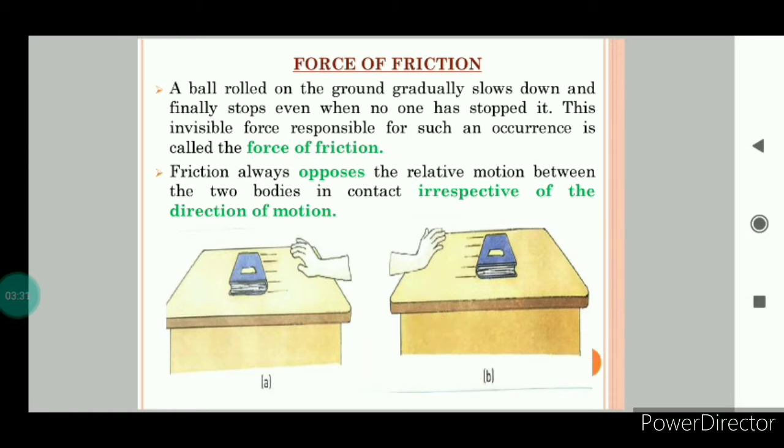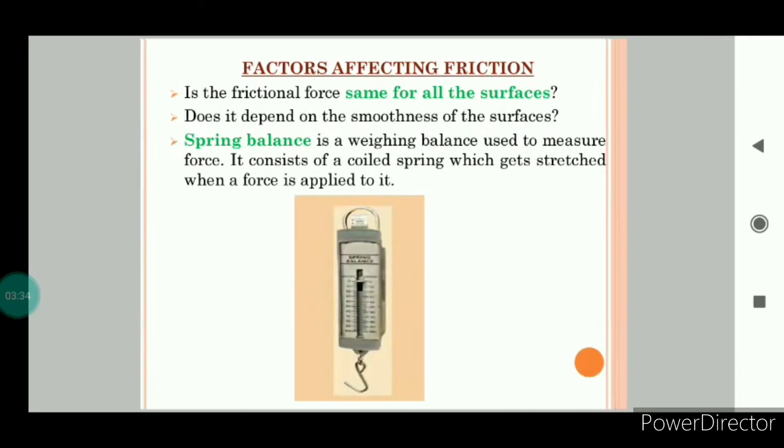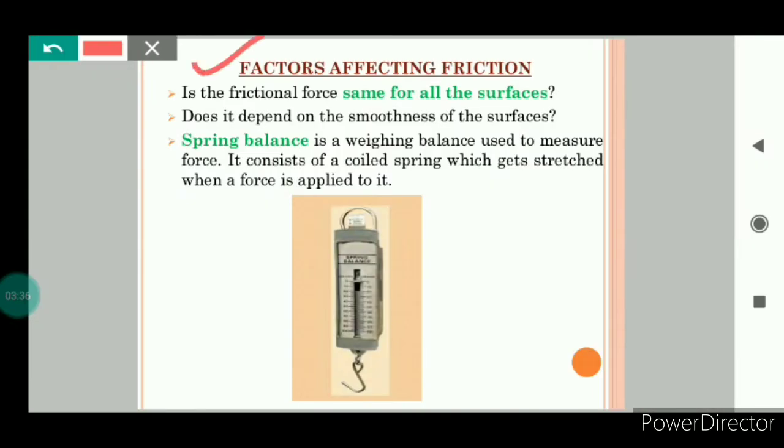Now after understanding this force of friction, let us see what are the factors that affect friction. Is the frictional force the same for all surfaces? Does frictional force depend on smoothness of the surfaces? Let us try to find out the answer to these questions. But before that, we need to understand what is a spring balance, because to get the answer we will do one activity, and for this a spring balance will be used.